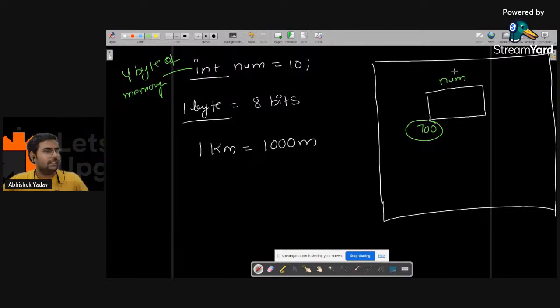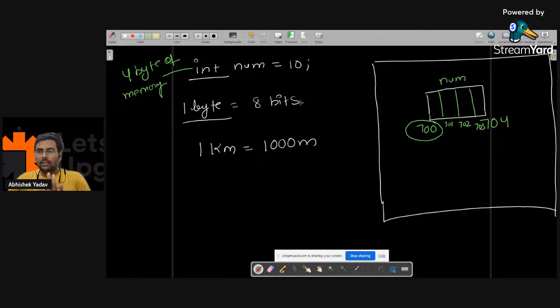Here we are talking about the integer data. Integer occupies 4 bytes. Most of you are correct here. If it is 700, the last address will be 703, not 708. Because here we are saying 4 bytes, so this will be 701, this will be 702, this will be 703.